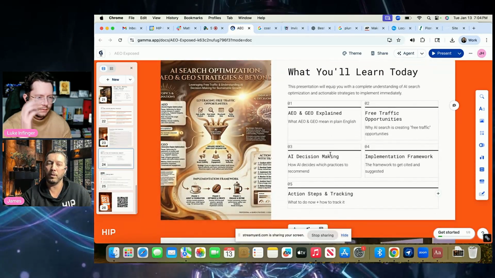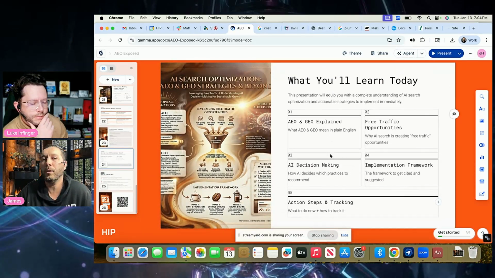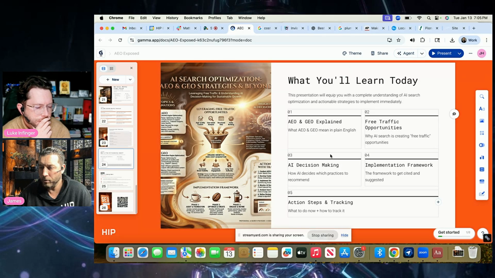So what we're going to go over and what you're going to learn today. I'm just going to go over exactly what is AEO, what is GEO, the free traffic opportunities, and then also how can you actually leverage this in your practice, right? What you should actually do and the implementation framework behind it, and then action steps and just how to actually track this.